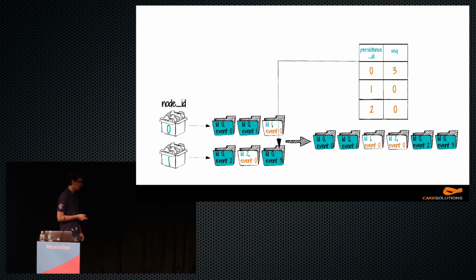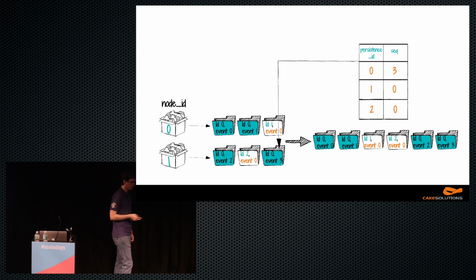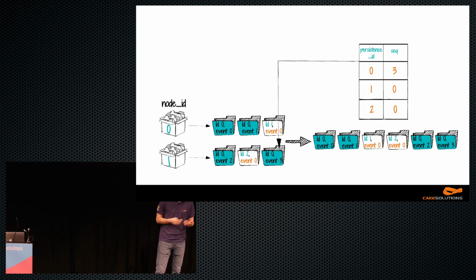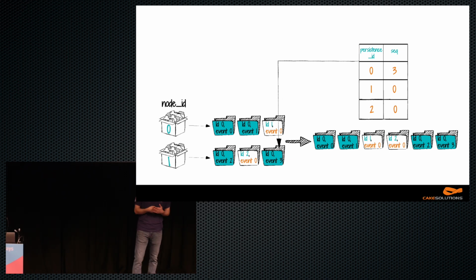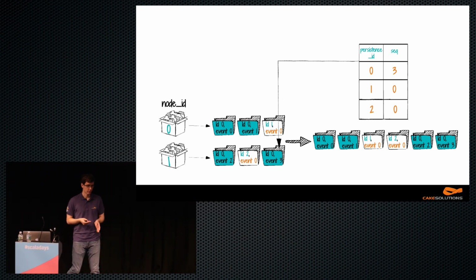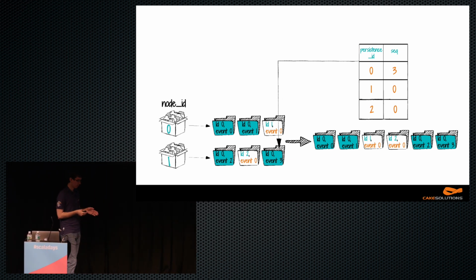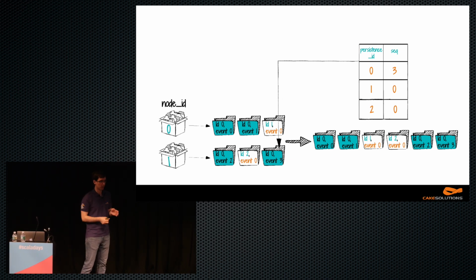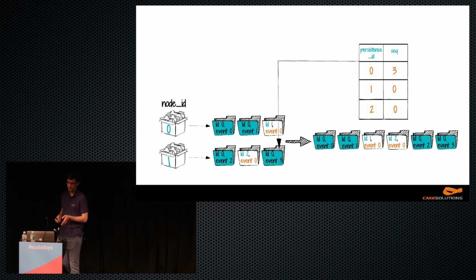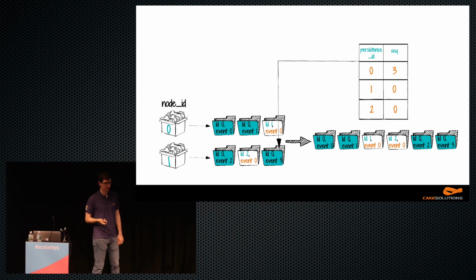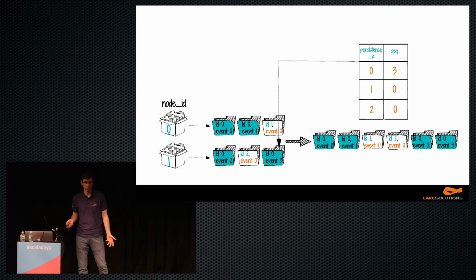Similarly, I talked about ordering, because we have this partial order per persistence ID, but other events for multiple actors don't have any relationship at all. They don't have any order. But we write them into the write-ahead log as immediately as we can, and the events that are written at around the same wall clock time will be merged into the final stream at around the same wall clock time. It may not be exactly the right global wall clock time, but it will be very close. And if there are any inconsistencies, it doesn't matter that much because there's no ordering defined, so we can just create our own.